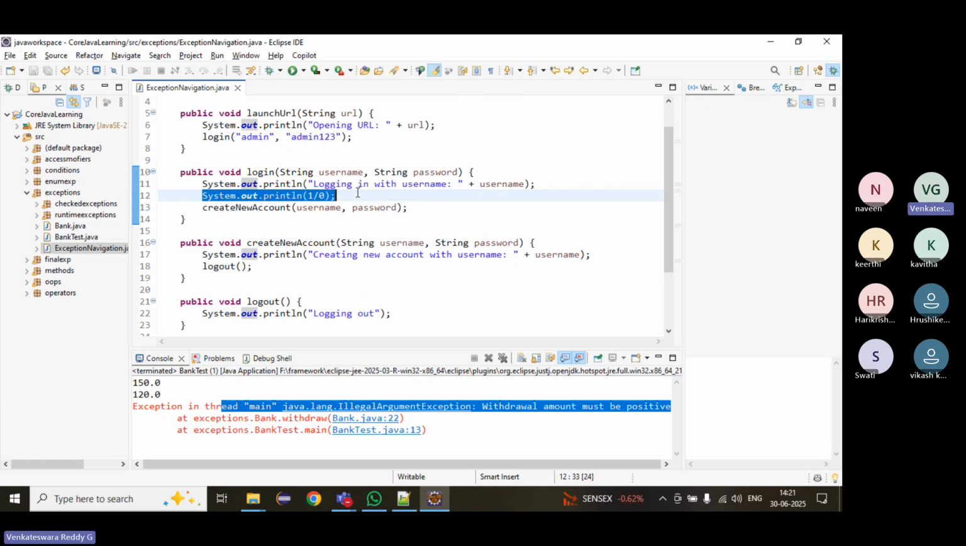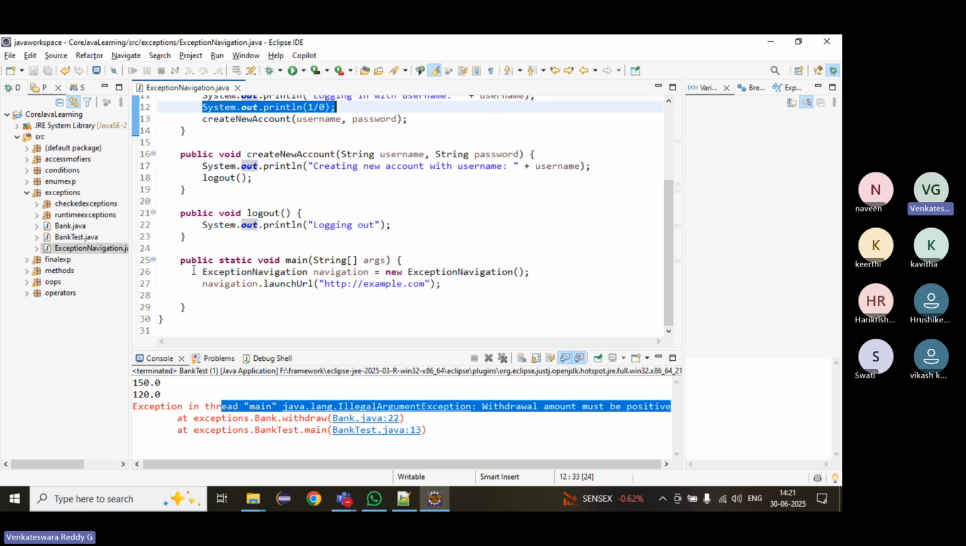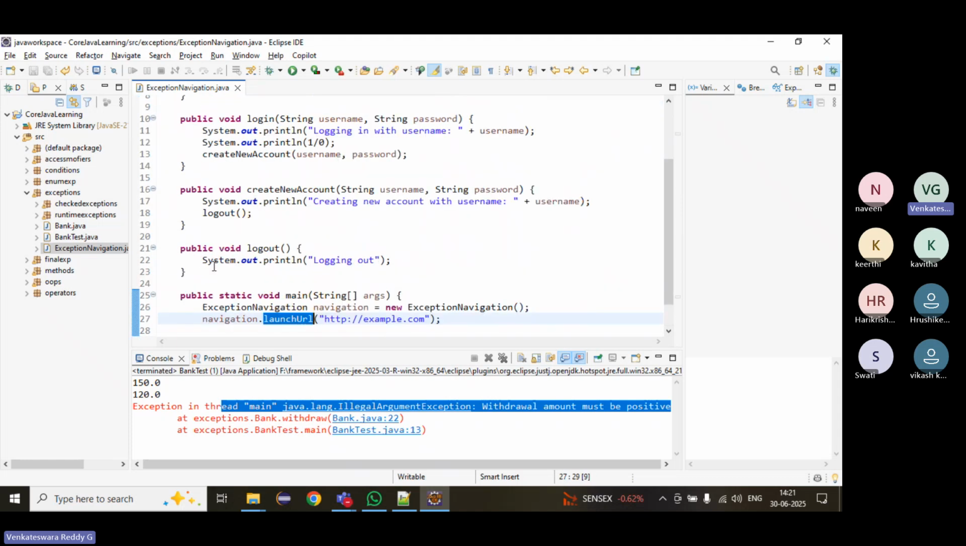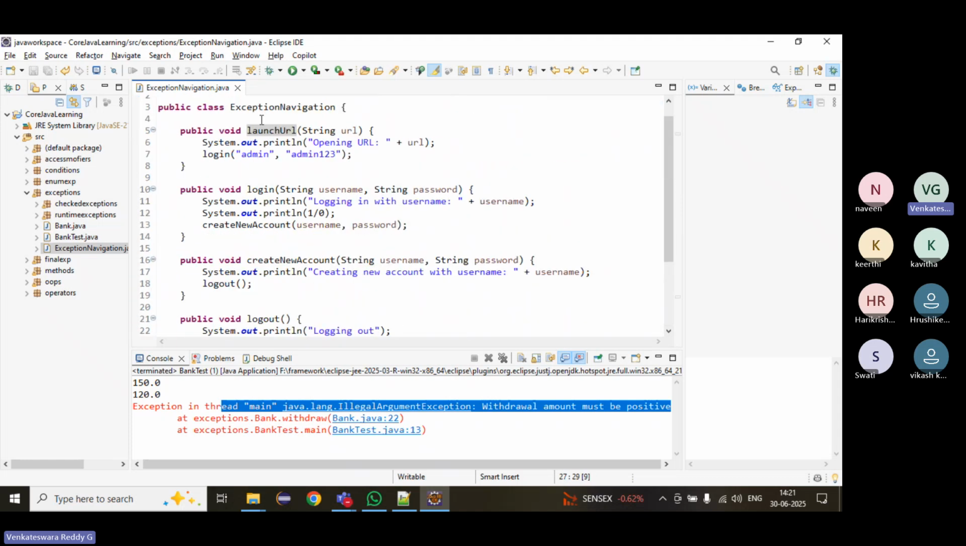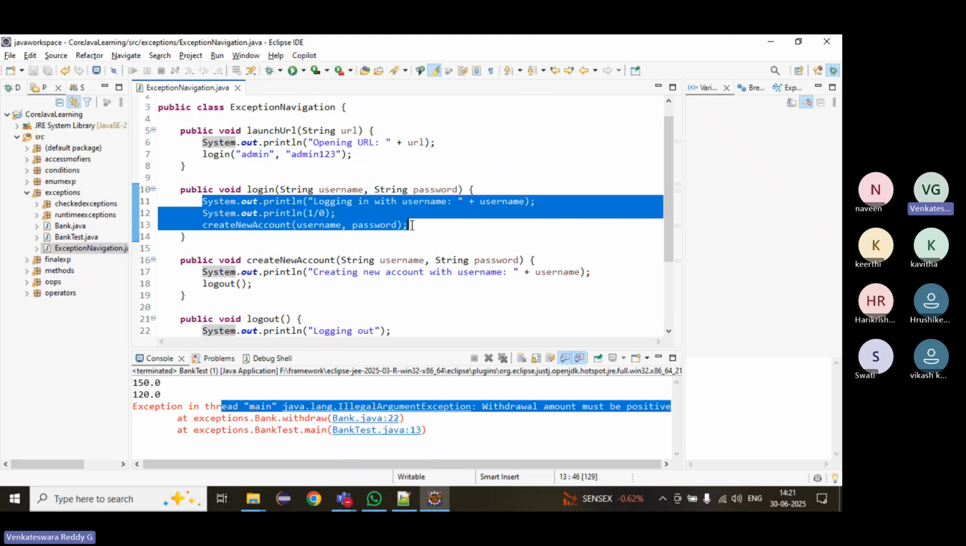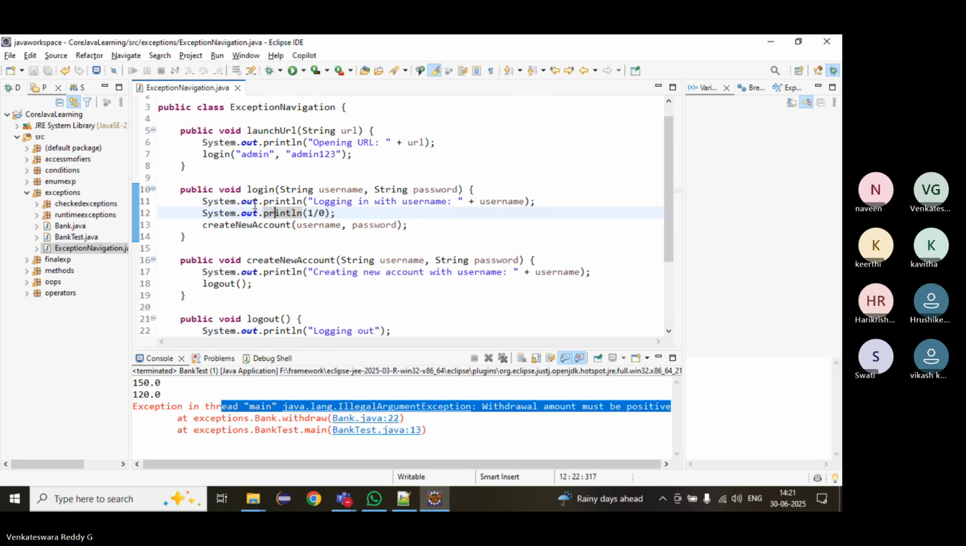There is an exception in the login method. Now what will happen? The main method is calling launch URL. Launch URL executed successfully, and then it is calling the login method. In the login method, we got an exception. First thing, JVM will verify, is there any try catch block? There is no try catch block.